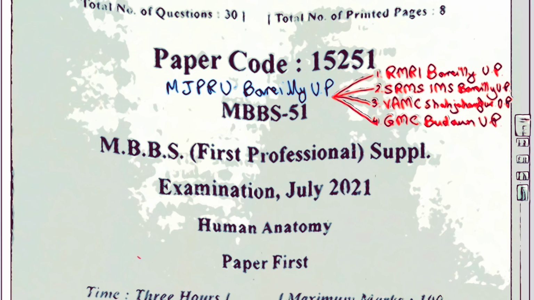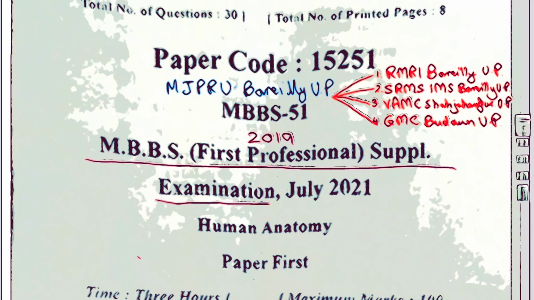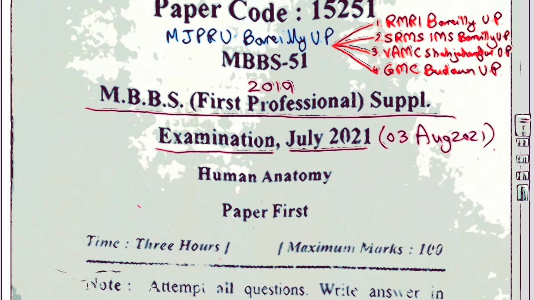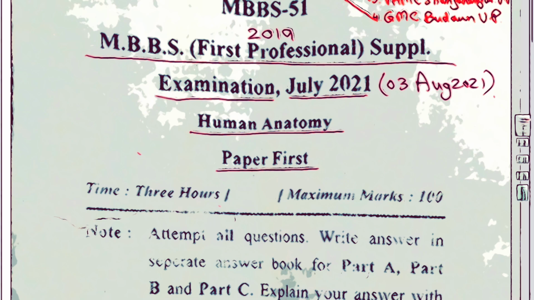Okay, now here you are seeing is a question paper of MBBS First Professional 2019 admitted batch supplementary examination of July 2021, although this exam was conducted on 3rd of August 2021. So this is the question paper of human anatomy paper 1. I'm going to show you the entire question paper, so those who are preparing can revise.